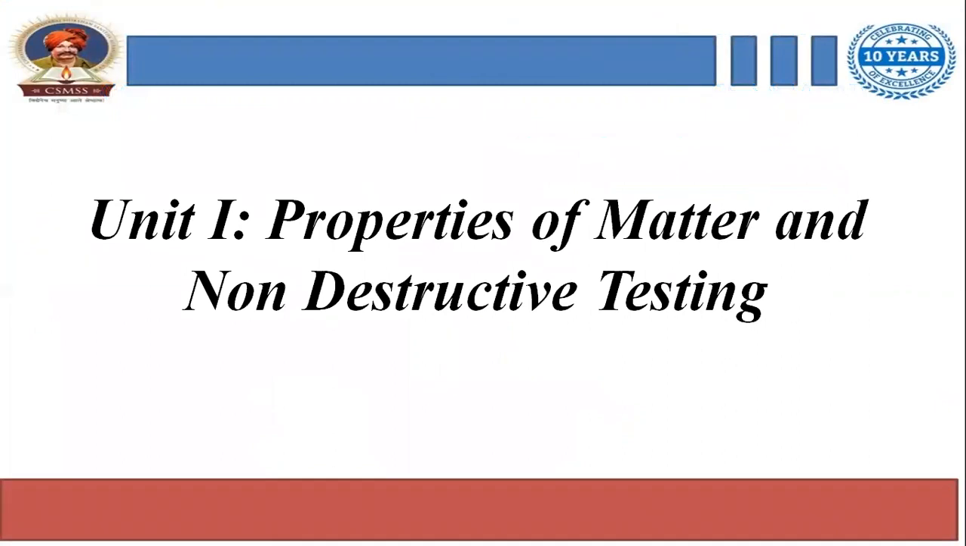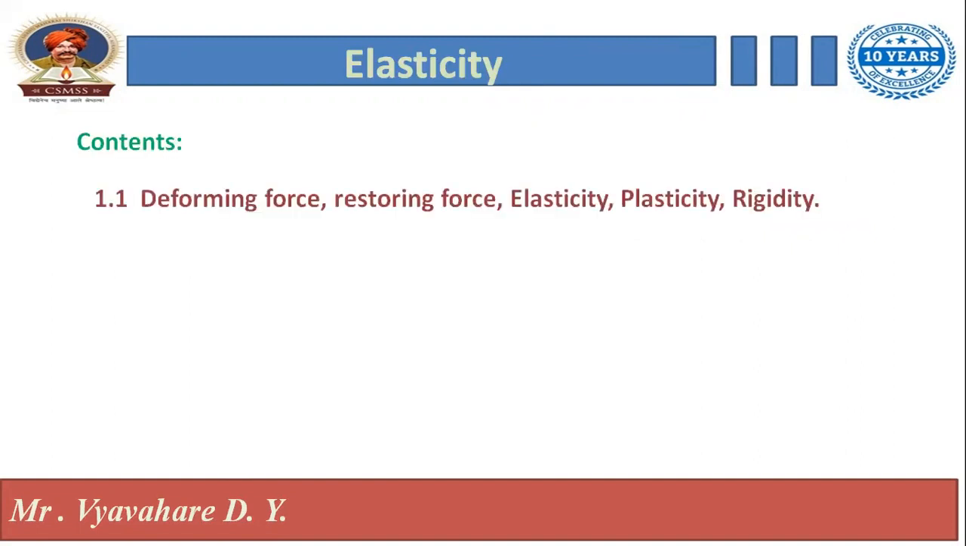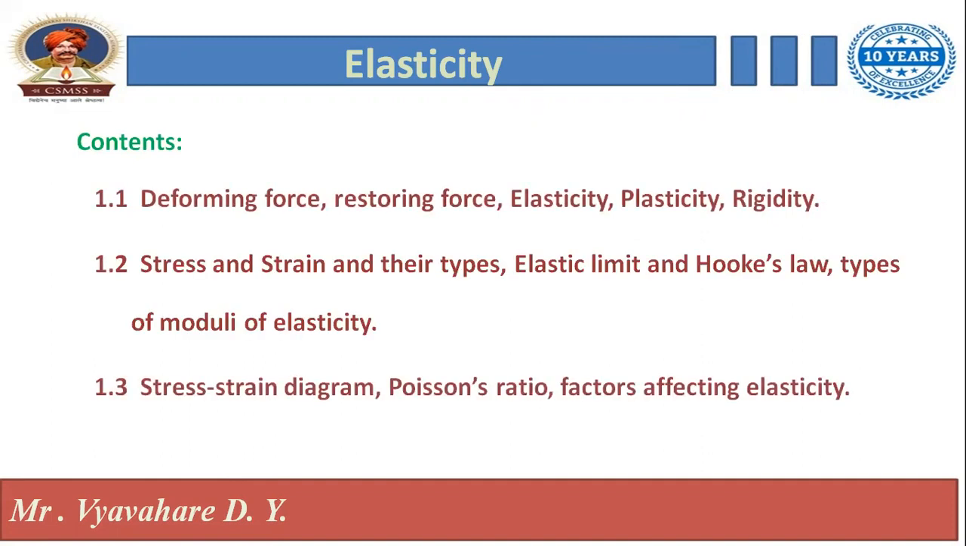So we are starting the first unit, that is properties of matter and non-destructive testing. The first content is elasticity. The contents in this topic are deforming force, restoring force, elasticity, plasticity, rigidity, stress and strain and their types, elastic limits and Hooke's law, types of moduli of elasticity, stress strain diagram, Poisson's ratio, and factors affecting elasticity.